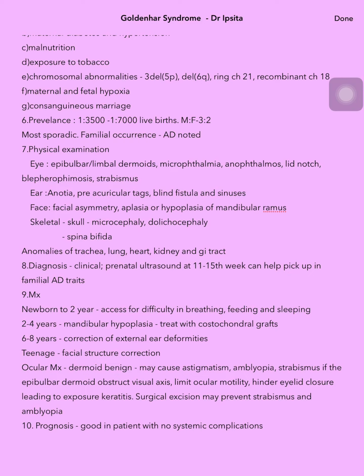Skeletal, in skull we can see microcephaly or dolichocephaly. Spina bifida may be seen. Other than these, anomalies of trachea, lung, heart, kidney and the gastrointestinal tract may also be present. So diagnosis is mainly clinical. However, prenatal ultrasound at 11 to 15 weeks can help us pick up the signs in those with familial autosomal dominant traits. Coming to management, from newborn to 2-year-old, we need to first assess for difficulty in breathing, feeding and sleeping.